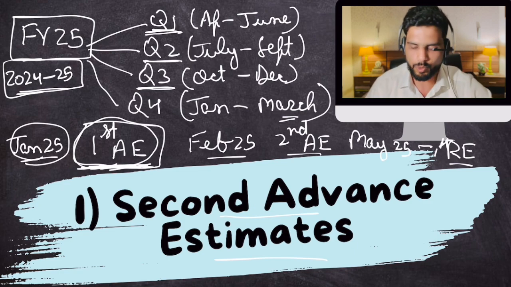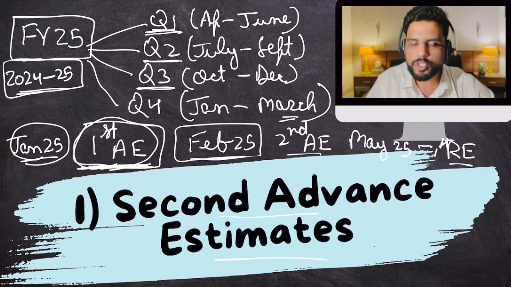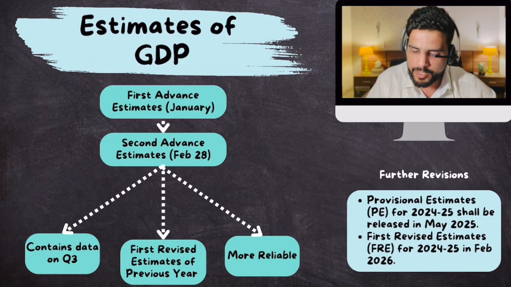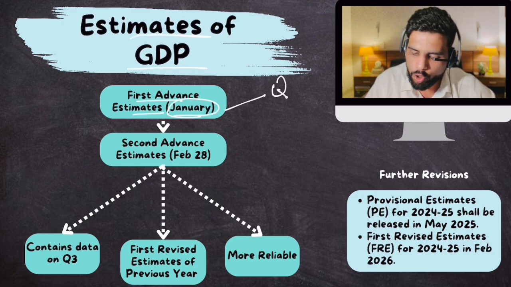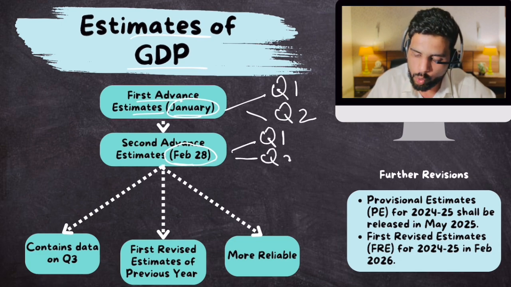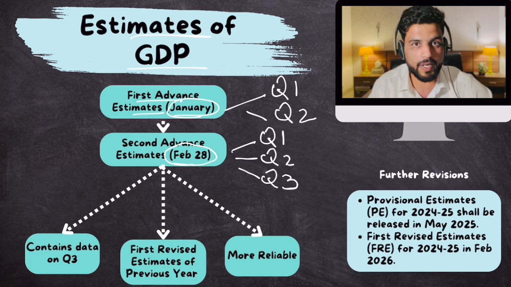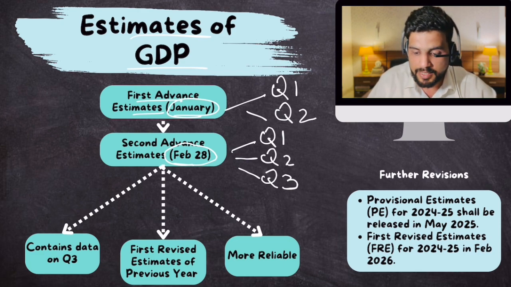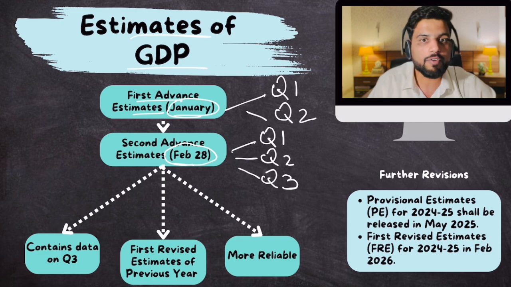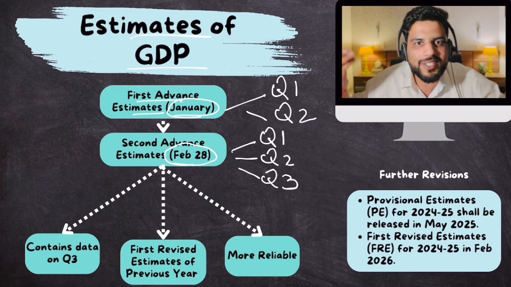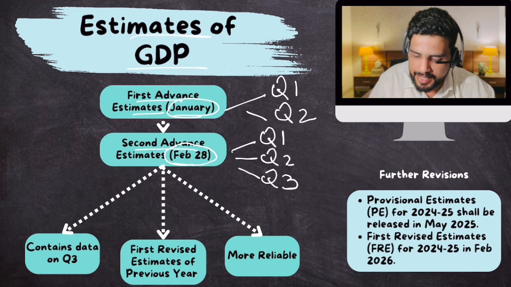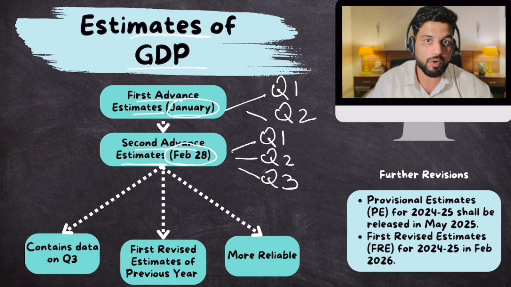Now, I have given you the entire background. Now let's talk about this news. So second advance estimates were released on February 2025. Let's talk about that. So estimates of GDP, as I've mentioned, first advance estimates are released in January, which contain the data for only quarter 1 and quarter 2. Second advance estimates, which are released on February 28th, contain data for quarter 1, quarter 2 and quarter 3 also, October to December. But the reason why they are called advance estimates is because data for quarter 4 is not available. Why? Because quarter 4 is not over yet, right? So these are second advance estimates, and second advance estimates were released recently.